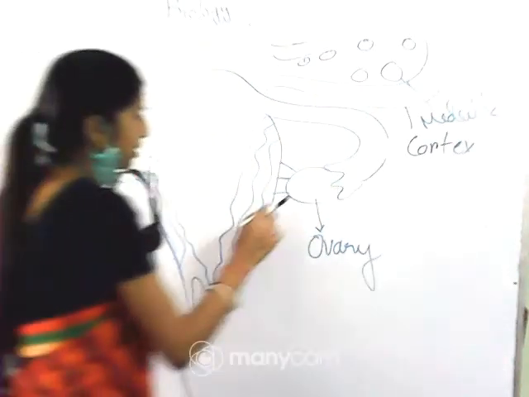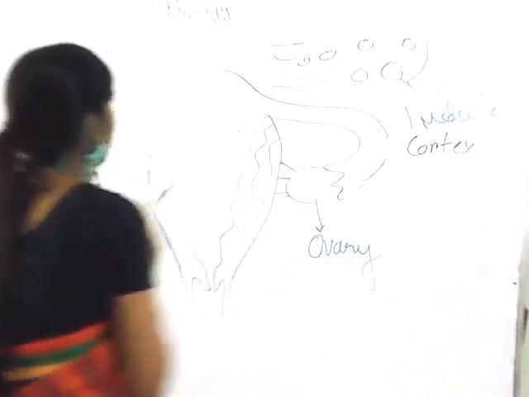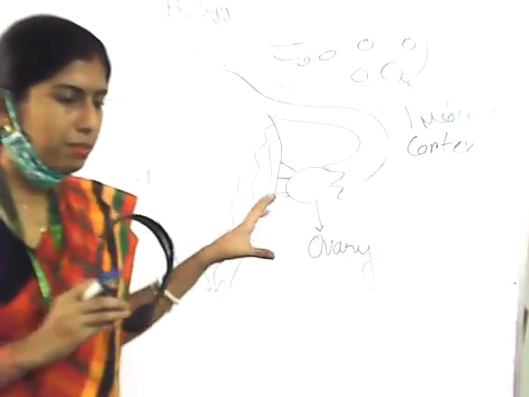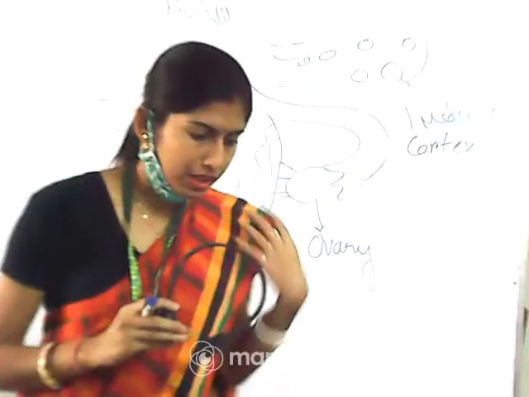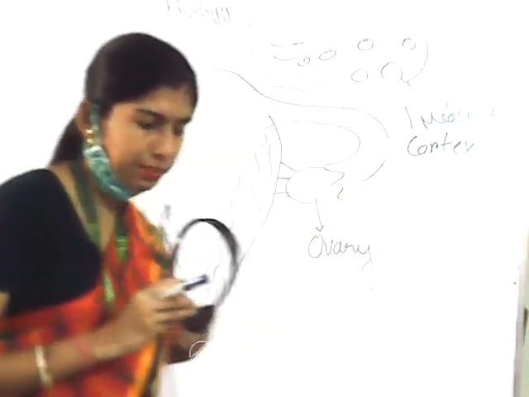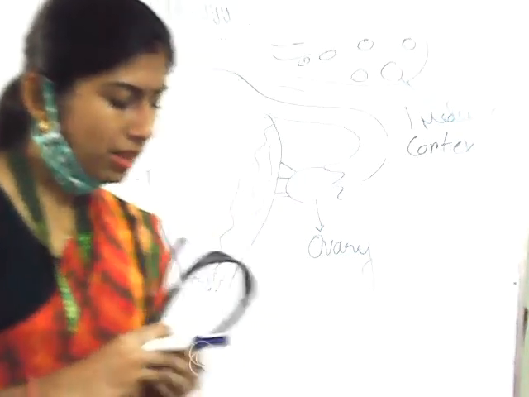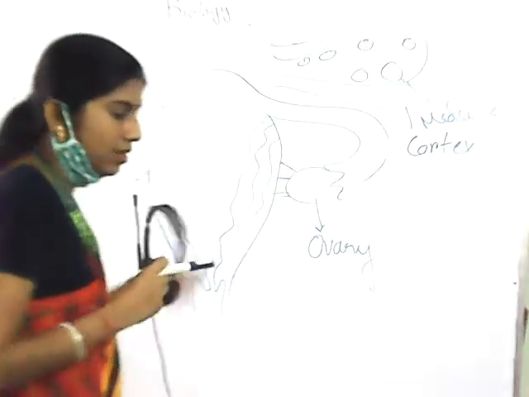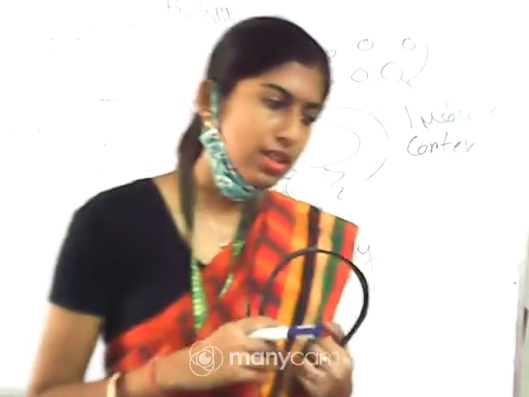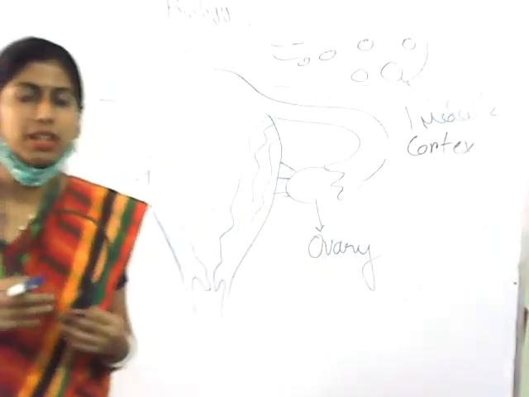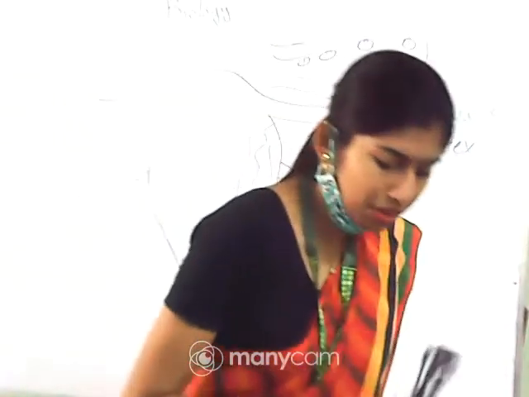So what is the function of the ovary? It will help in the production of the female gamete, that is the egg or ovum. Now next part, that is the oviduct or fallopian tube. The number is again 2. After that you will get the uterus and the vagina. They will constitute the accessory ducts. In case of male we have seen different accessory ducts. So these are the different accessory parts in case of female.